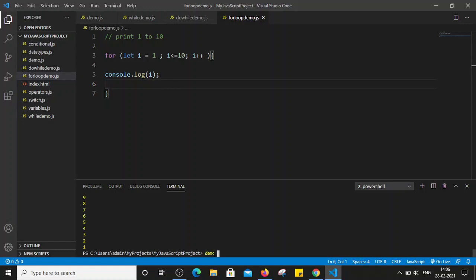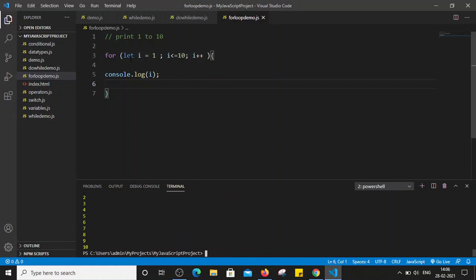Demo: for loop. Sorry, this is Node, not demo. Node for loop, demo.js. See, it printed the values 1 to 10.